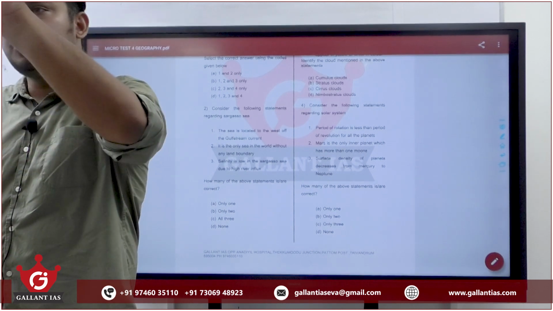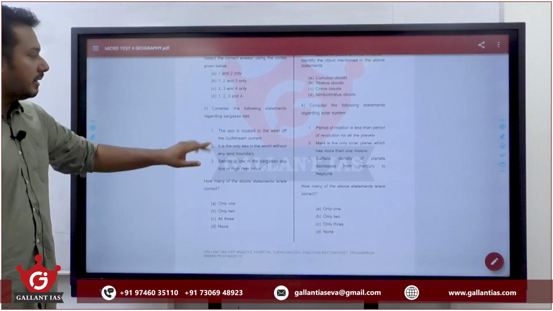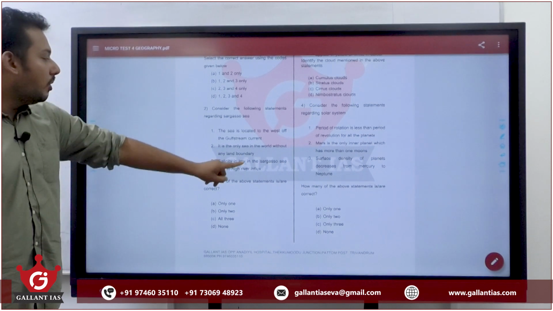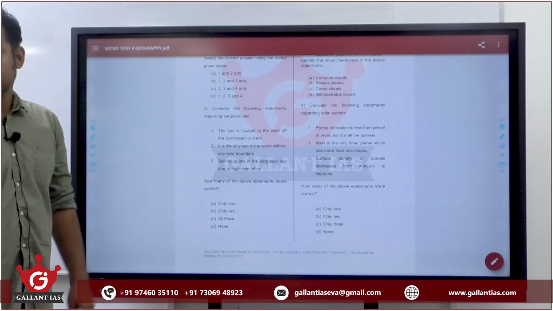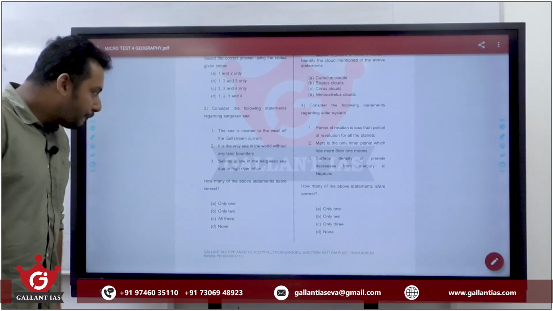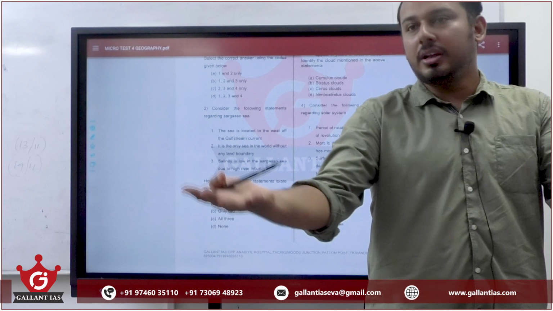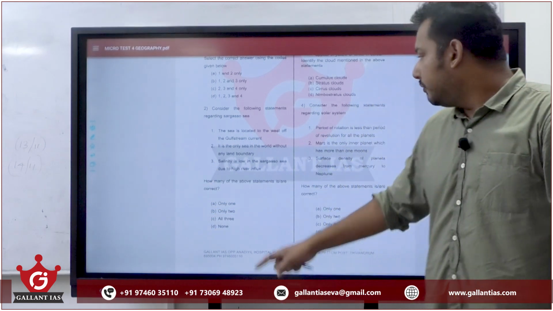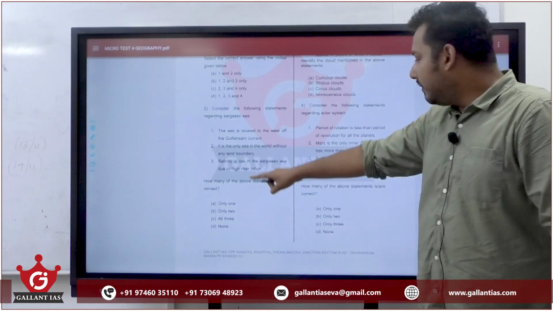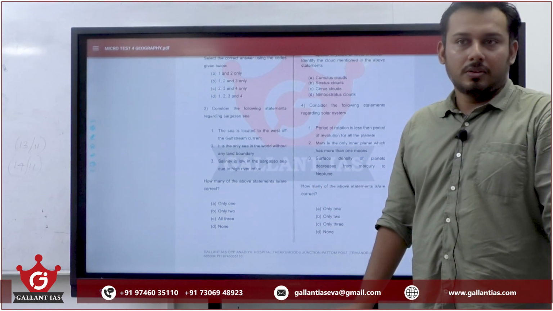Okay, suppose you don't know about Sargasso Sea. Just read the question. The sea is located to the west of the Gulf Stream current. Let it be. It is the only sea in the world without any land boundary. Salinity is low in the Sargasso Sea due to high river influx. Statement 2 and statement 3 are contradicting. If there is a land boundary, then only there will be river influx. If there is no land boundary, how can a river reach that sea? So if statement 2 is right, statement 3 is wrong. If statement 3 is right, statement 2 is wrong. Anyway, all 3 is not a right answer.